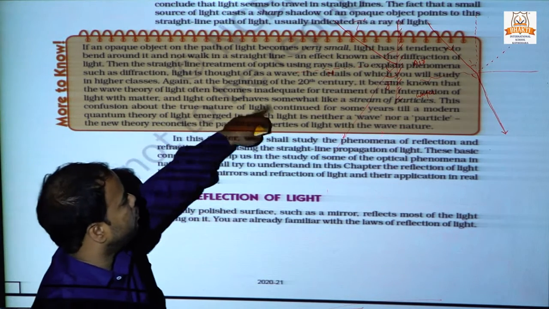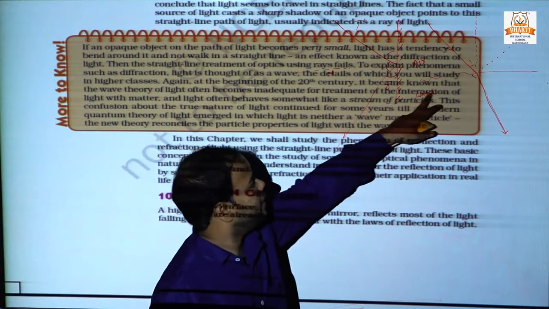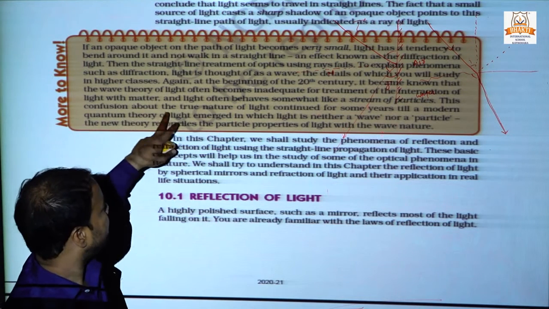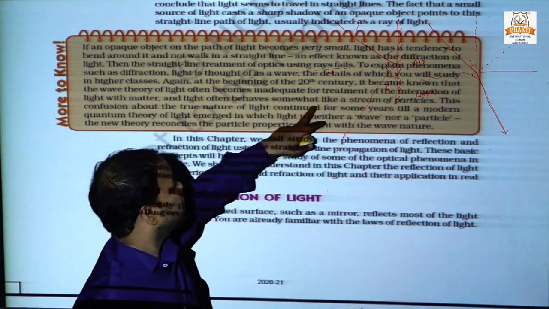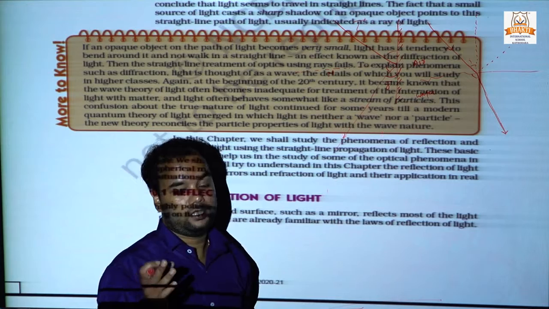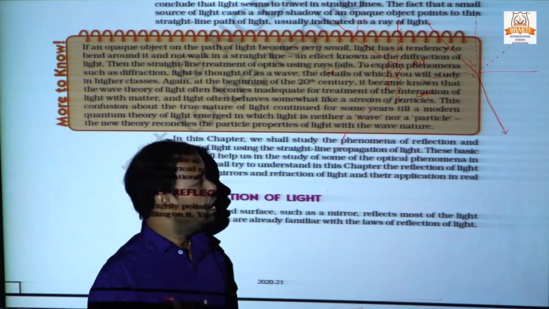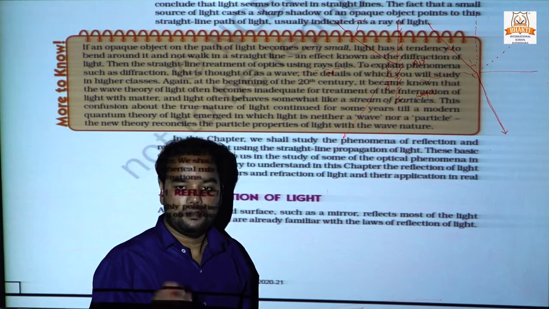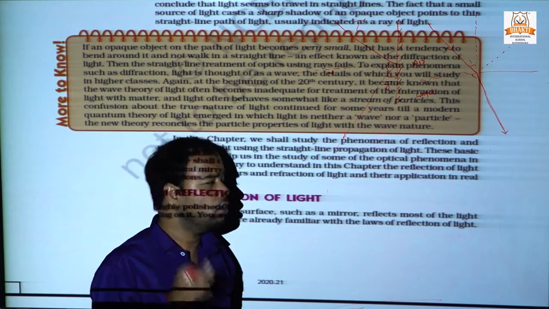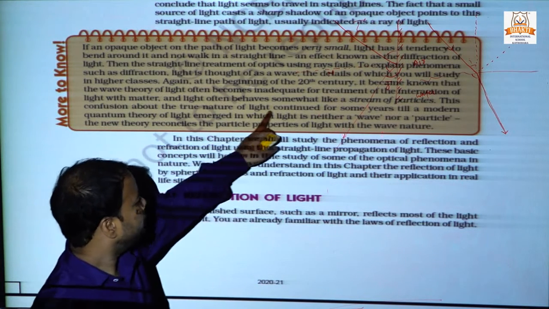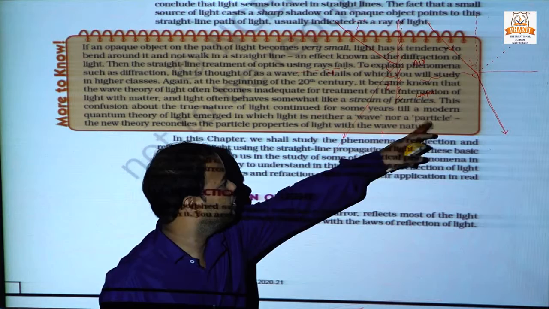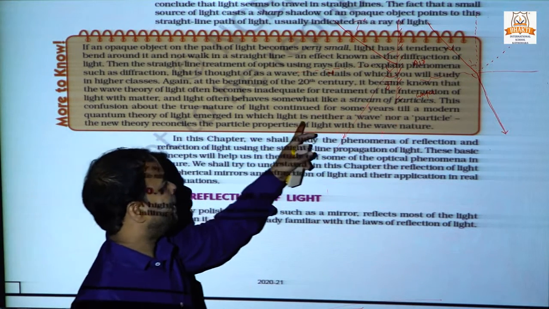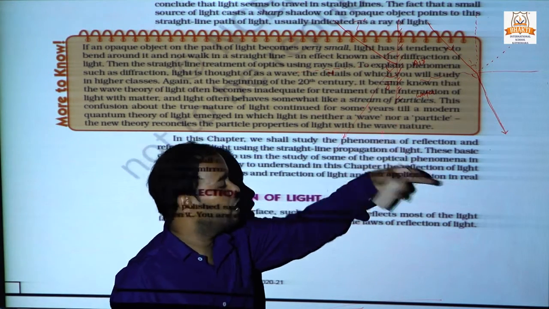Again, at the beginning of the 20th century, it became known that light interacts with matter and often behaves somewhat like a particle. I told you already about this point: light has a dual nature, particle nature and wave nature also. This continued for some years till the modern quantum theory of light emerged, in which light is neither a wave nor a particle.